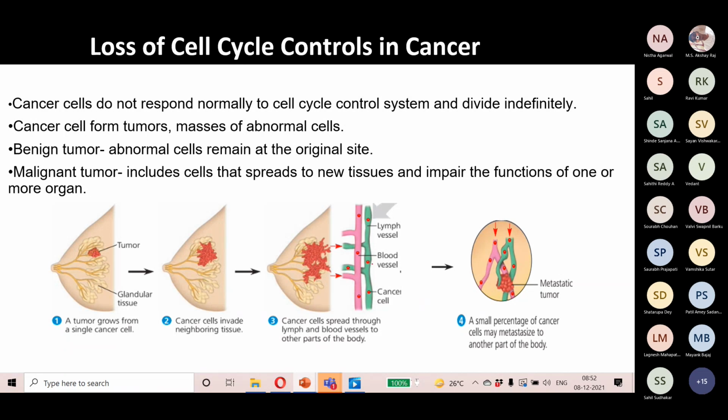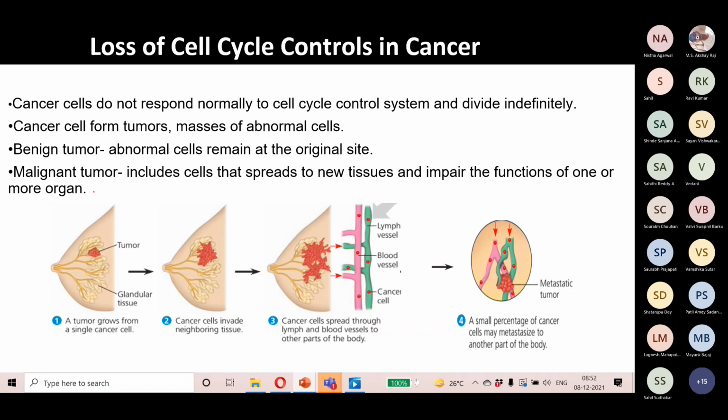This is how the cancer spreads in the body. There are basically two types of tumor. Benign tumors are abnormal cells that remain at their original site and don't spread to other sites. But it actually depends on the stage of the cancer. Initially all cancers are at the benign stage, so they don't spread.